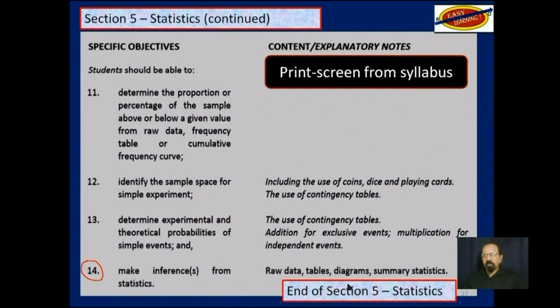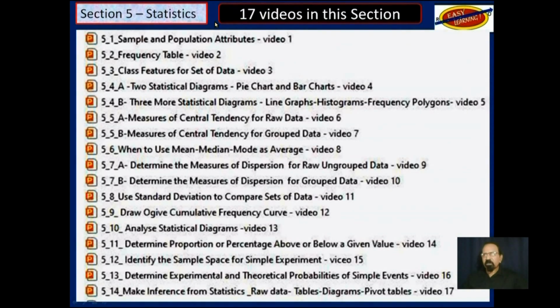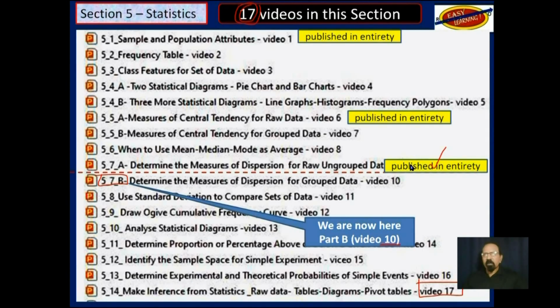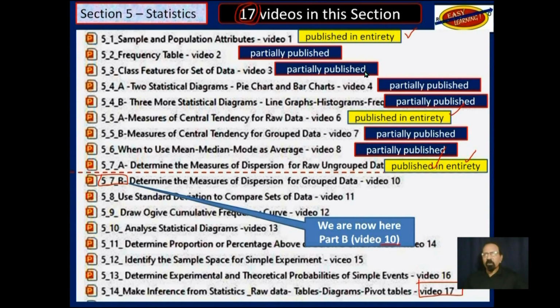So section 5, statistics, has 14 objectives, which I have divided into 17 videos. We have completed those above there. We are now here, 5.7b, which is video 10. These have been published on YouTube in their entirety, and these others only partially published. Once I finish this video 10, it will also be only partially published.